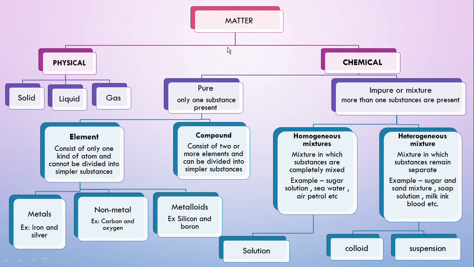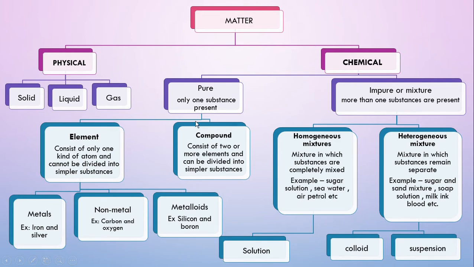Matter is classified on the basis of physical properties and on the basis of chemical properties. On the basis of physical properties, matter is of three types: solid, liquid, and gas. And on the basis of chemical properties, matter is of two types: pure substance and impure substance.